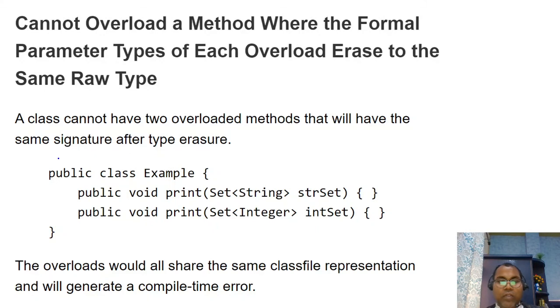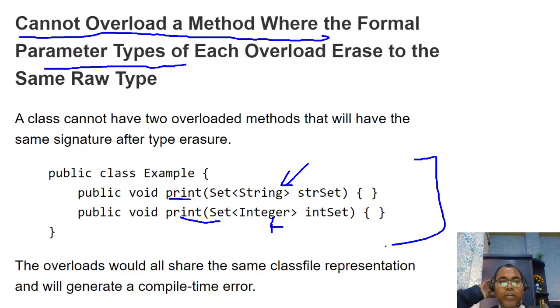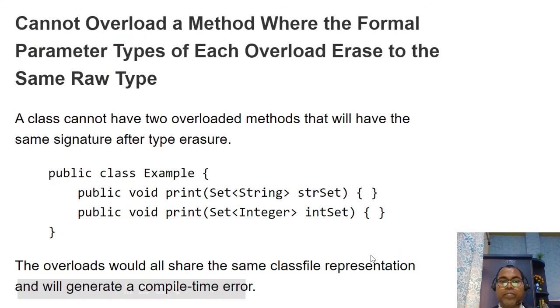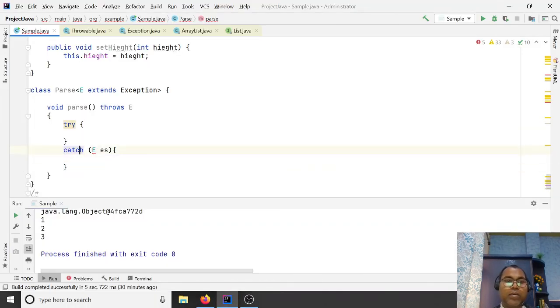Similarly, you cannot overload a method where the formal parameter types are different only by type arguments. If this is a print function, taking a Set of String and a Set of Integer, this overload is not allowed. Like here, this is not allowed.